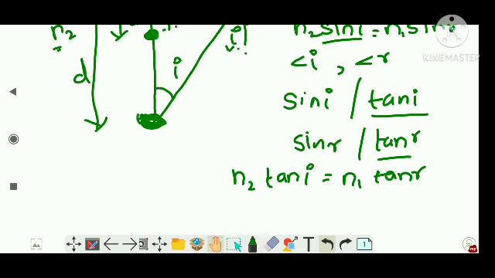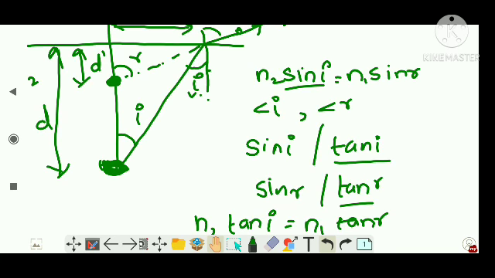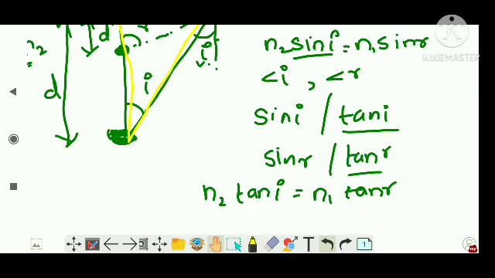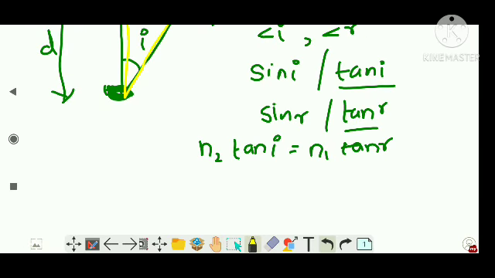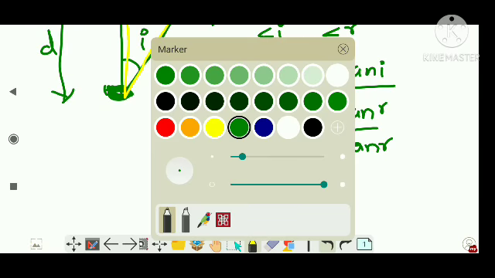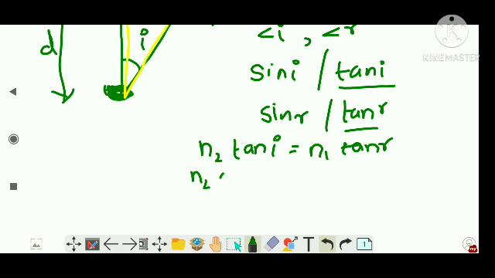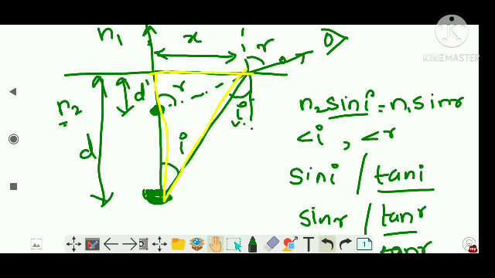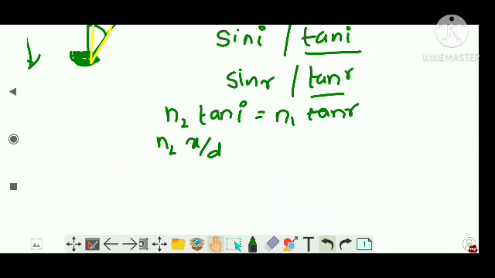Now we require a triangle. Do you see a triangle? Yes, we do, a triangle with x, d, d dash. Let's take this whole triangle, in another color. From there, can you write tan I? Tan I is equal to x by d. See, if you are in doubt, x is this one and d is the base: opposite side by base.